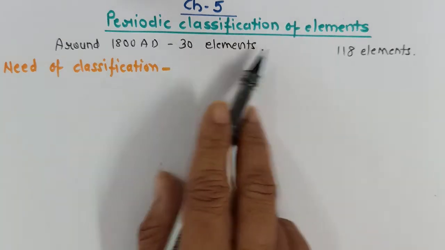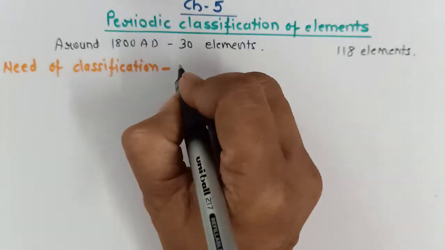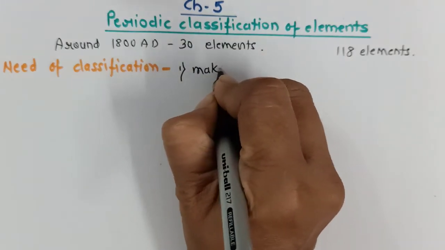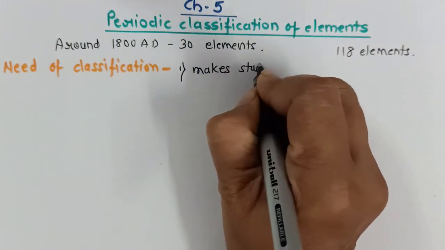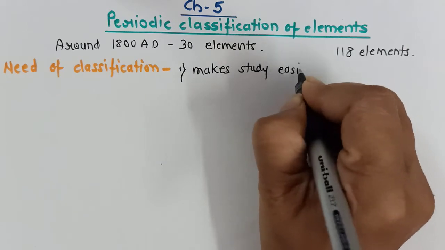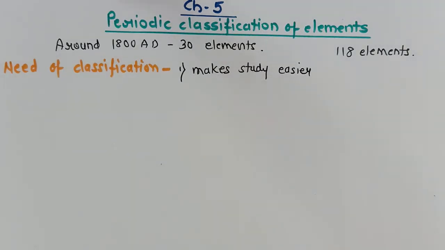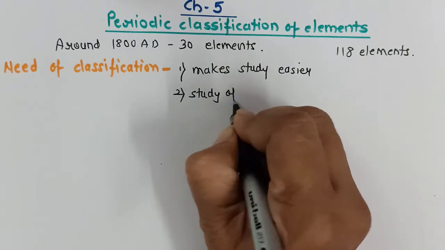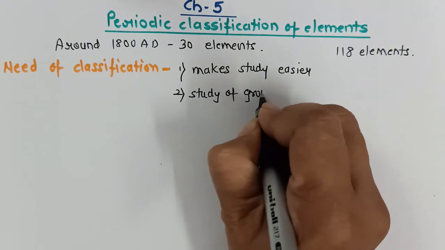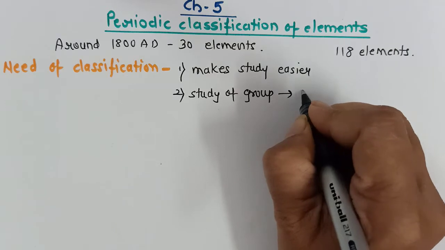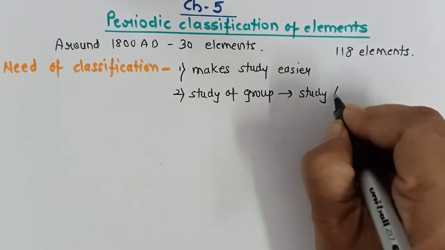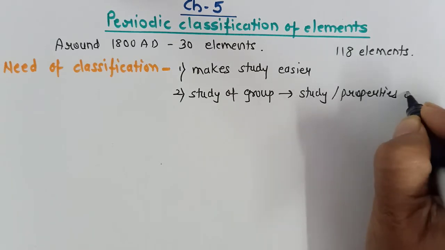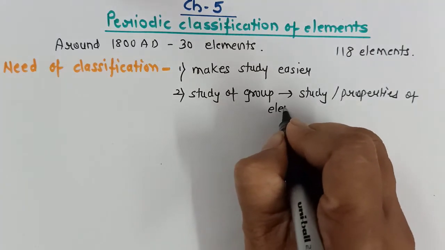But why do we need to classify the elements? The very first answer for this is it makes the study easier. Secondly, if you want to study a particular element, the study of the group gives us an idea about the properties of elements from that group.